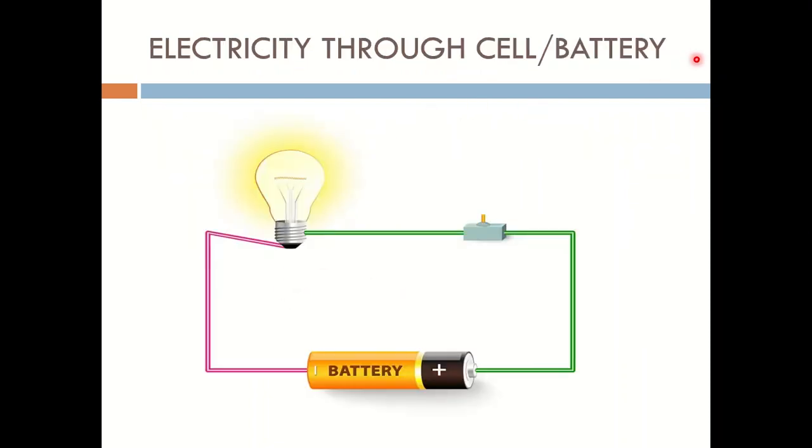Electricity through the cell or the battery. So this is the battery. Here there is a joining of two or more cells. This is the positive terminal, this is the negative terminal. In this cell, chemical energy is converted into electrical energy, and this electrical energy helps to glow this bulb. This is a circuit. These wires show the circuit, and this cell is joined with a bulb through a circuit, and a switch is also present in this circuit. In this way this bulb glows and electricity is produced.